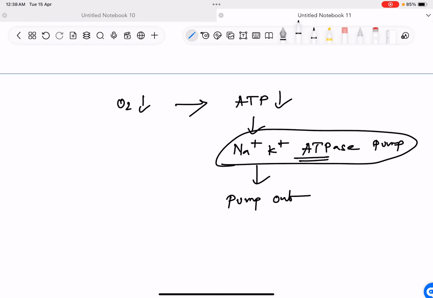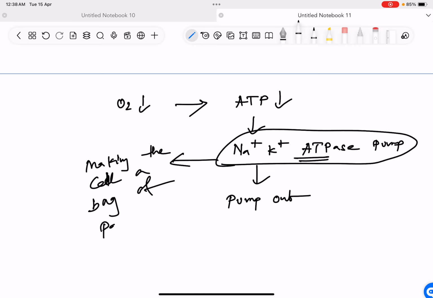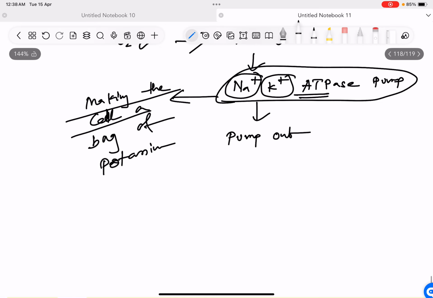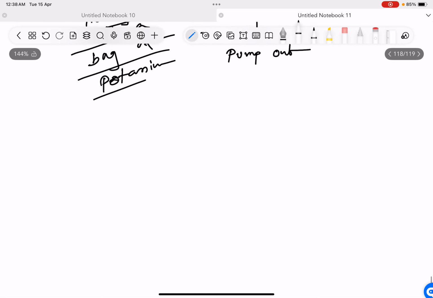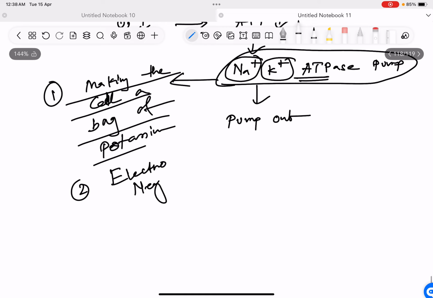This is the pump which is responsible for making the cell a bag of potassium. A cell is a bag of potassium, so its function is to pump in potassium and pump out sodium. So the first function of the ATPase pump is to make the cell a bag of potassium, and the second function is to make the cell electronegative. If you remember these two statements, you will know the function of the sodium potassium ATPase pump.